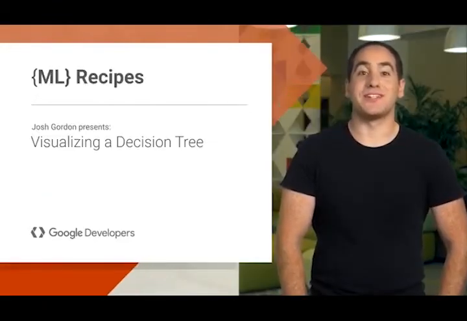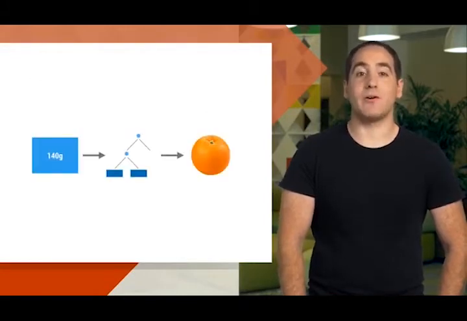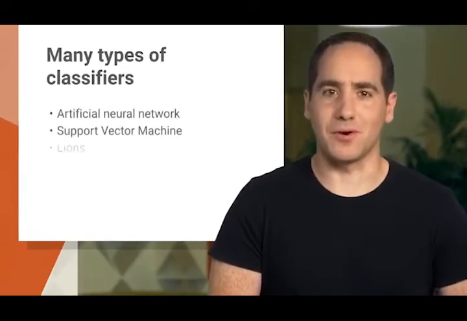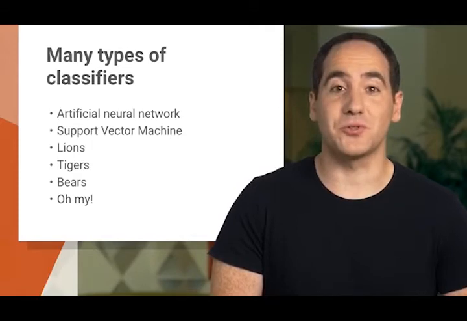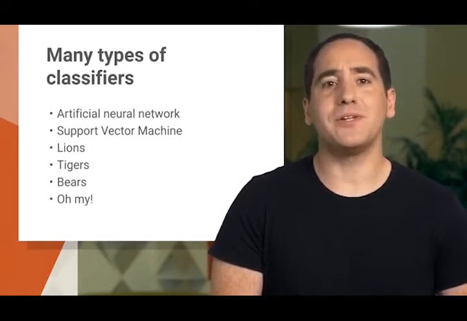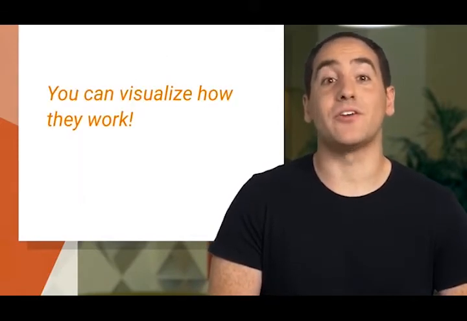Last episode, we used a decision tree as our classifier. Today, we'll add code to visualize it so we can see how it works under the hood. There are many types of classifiers you may have heard of before, things like neural nets or support vector machines. So why did we use a decision tree to start? Well, they have a very unique property. They're easy to read and understand.